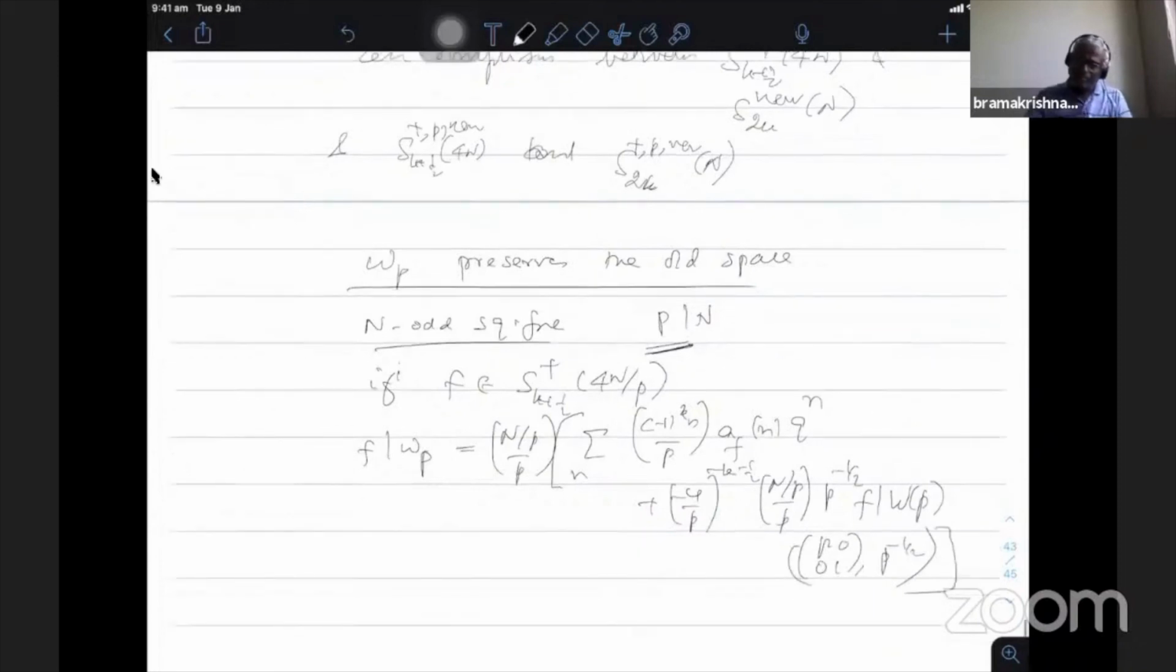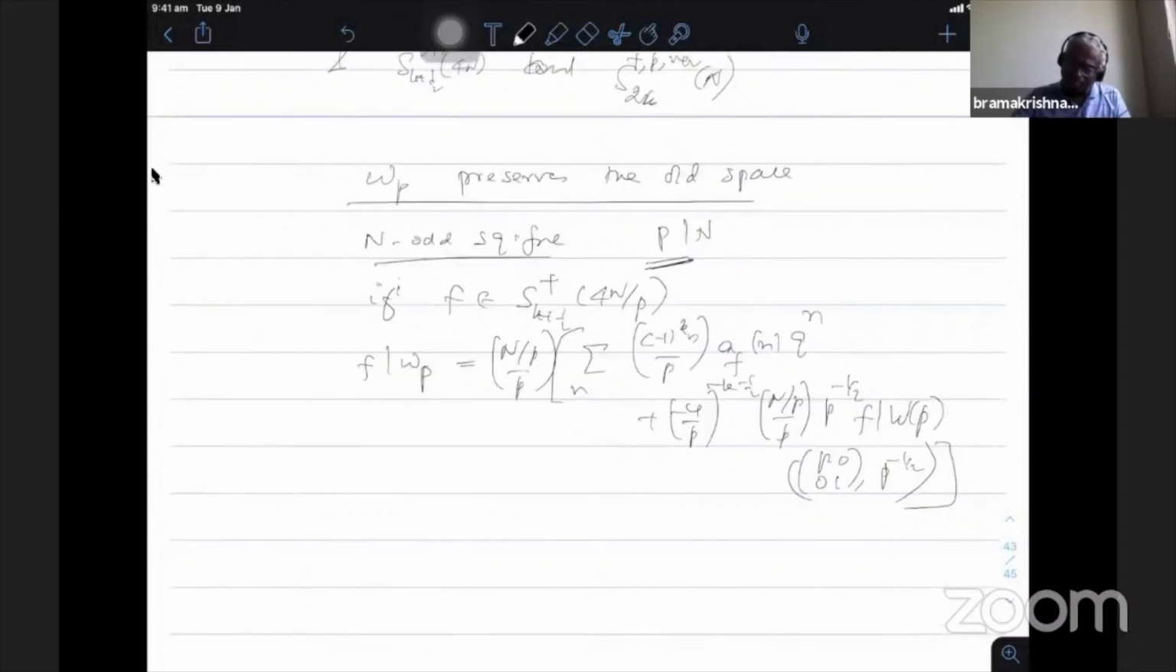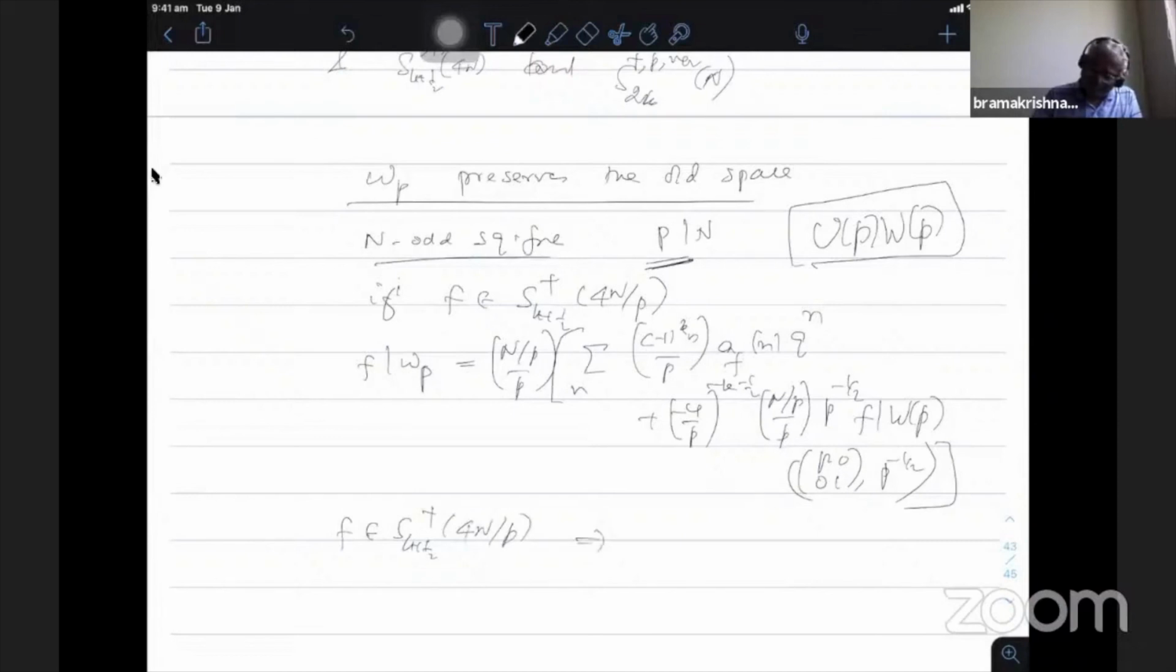Okay, the WP is nothing but the UP WP. So he simplifies this, the UP WP, then he assumes that f belongs to the level 4n by p, and then he computes the Fourier expansion and it is of the form. So therefore, since f belongs to S_{k+1/2}(4n/p), this implies f bar WP is nothing but,